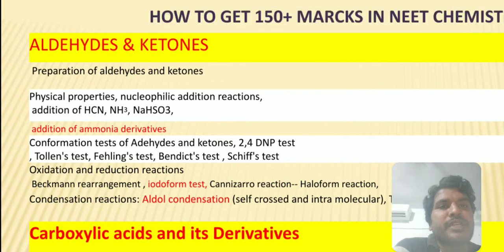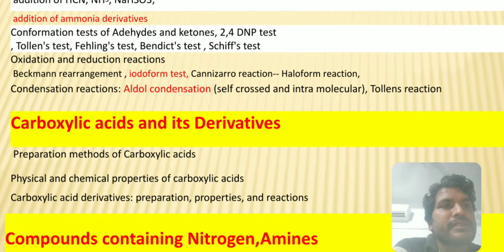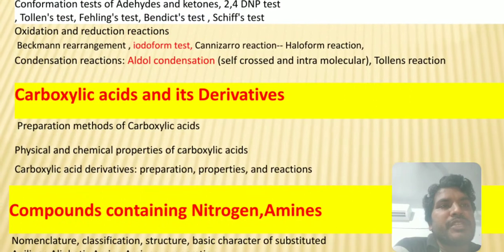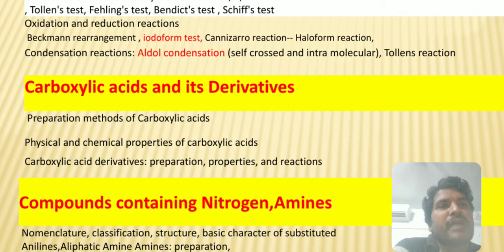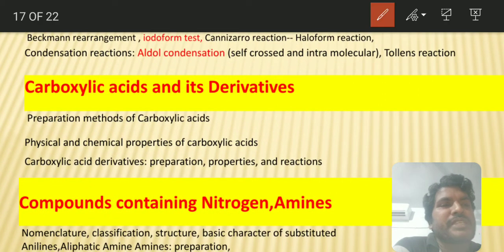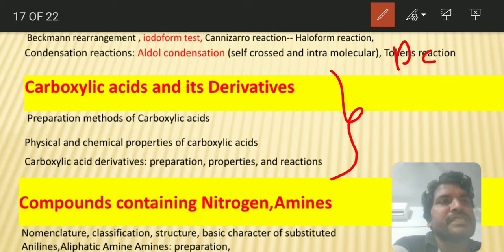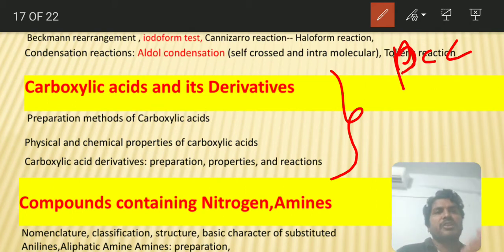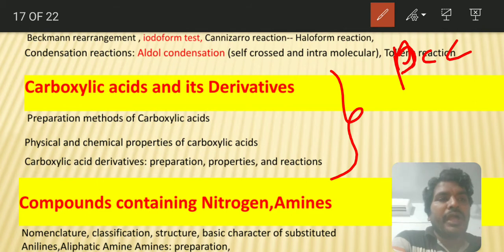Next, moving to the other thing, be careful with the Tollens reaction also. Ammoniacal silver nitrate is known as a Tollens reagent. And the work of PCC and PDC is also important. Pyridinium chlorochromate and pyridinium dichromate, lithium aluminum hydride and sodium borohydride, their reactivities with aldehydes and ketones are important.